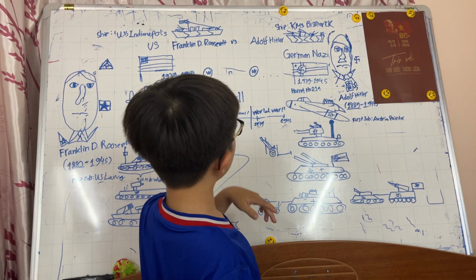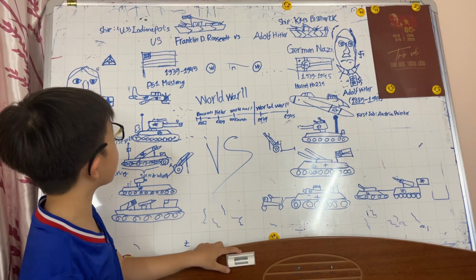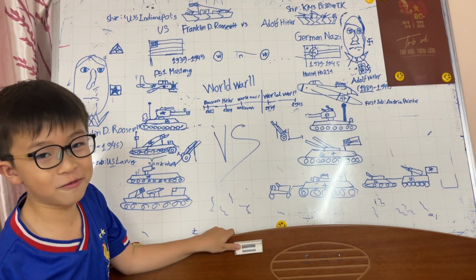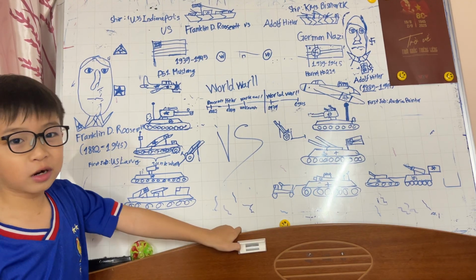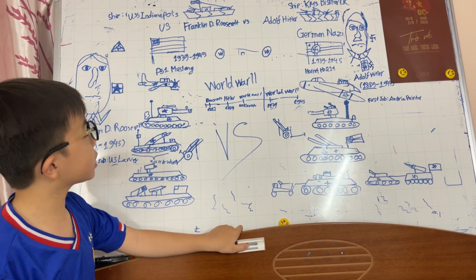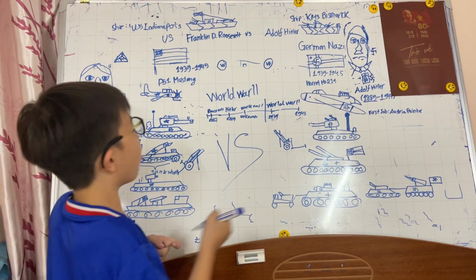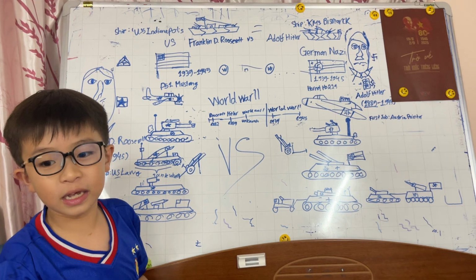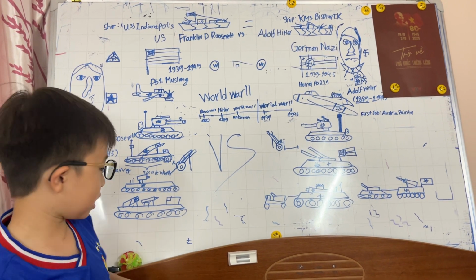Both look the same, but one is stronger, one is weaker. Do you know which is stronger and which is weaker? The answer is both of them are equal. Both of them have the same 2 cannons of guns.